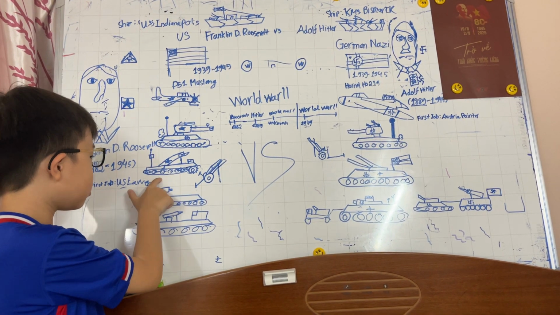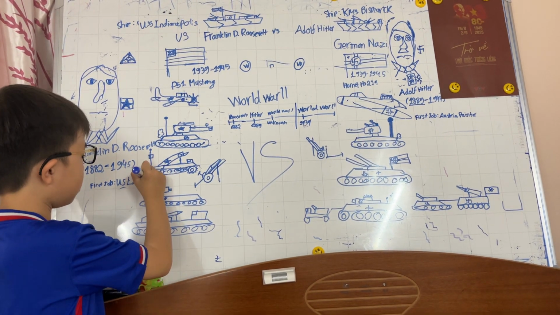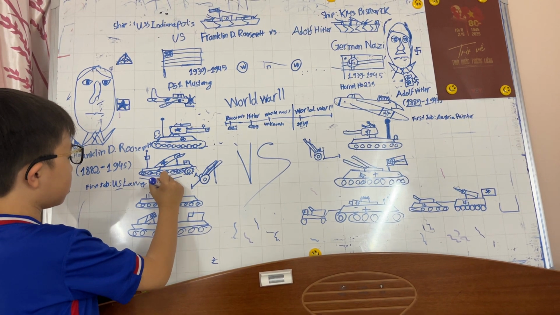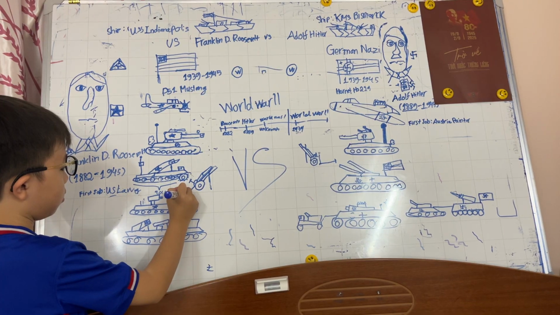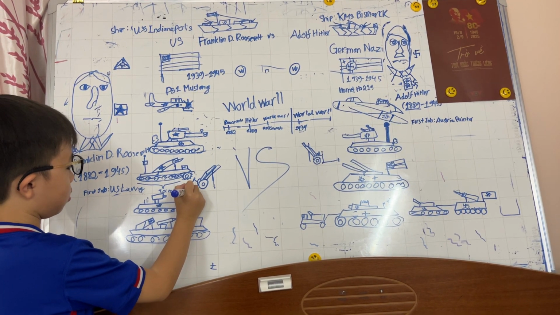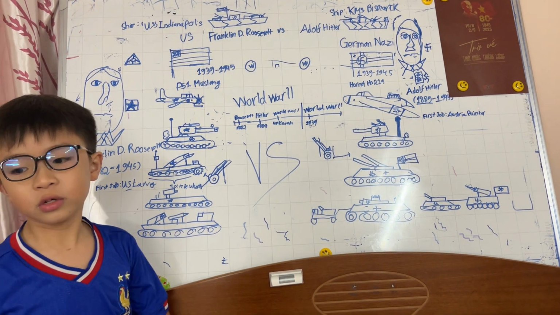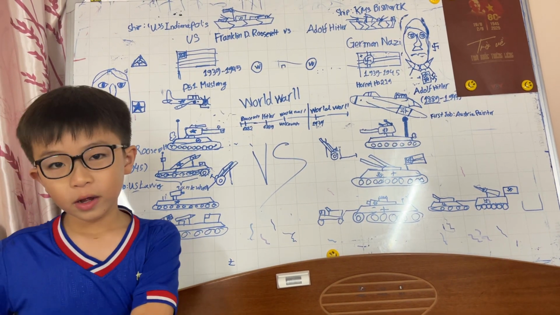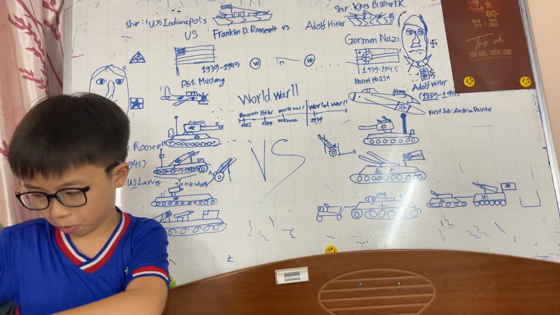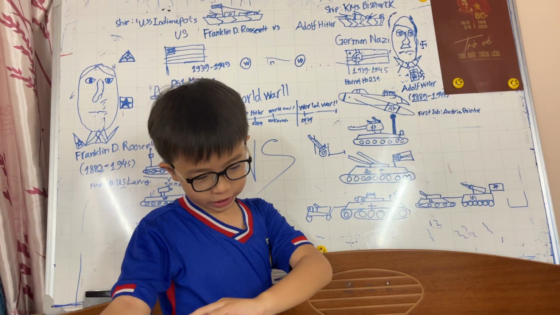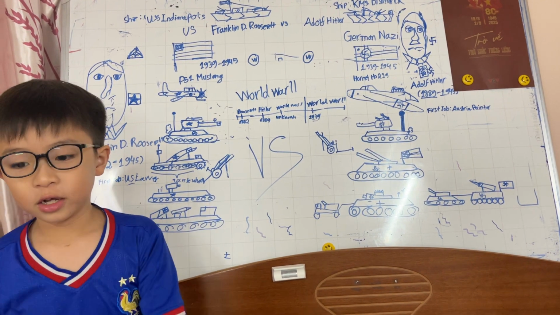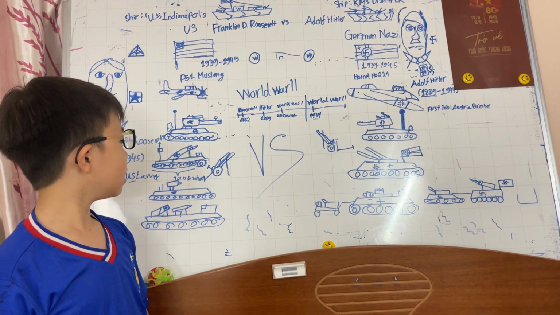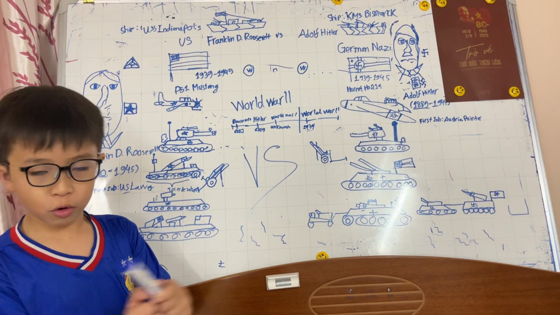These wheels, the tank wheels, they are used for going slow and touching the ground a lot and scratching to go. But the others are used to turn, so they need to be small and turn quickly.